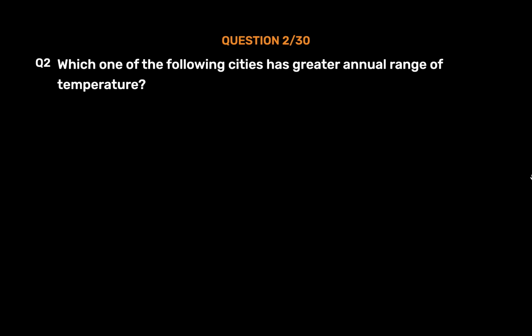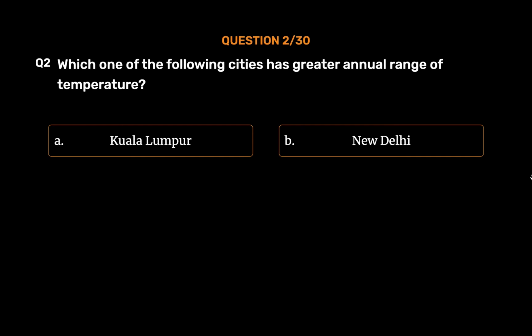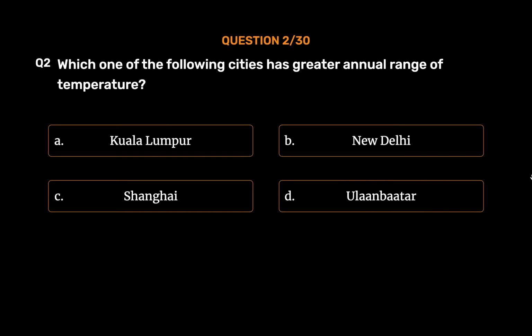Question number 2. Which one of the following cities has greater annual range of temperature? Option A. Kuala Lumpur. Option B. New Delhi. Option C. Shanghai. Option D. Ulaanbaatar. The correct answer is Option D.